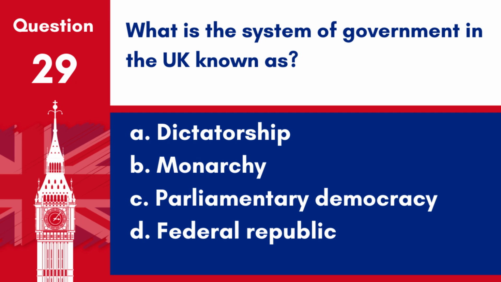Question 29. What is the system of government in the UK known as? A. Dictatorship. B. Monarchy. C. Parliamentary democracy. D. Federal Republic. Answer: C. Parliamentary democracy. The UK operates under a parliamentary democracy where the government is elected by the people, and the monarch serves as the state's ceremonial head.